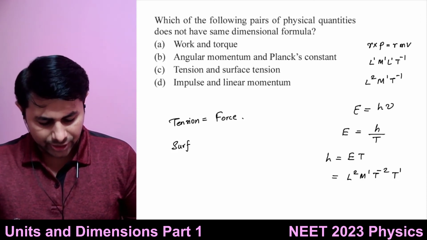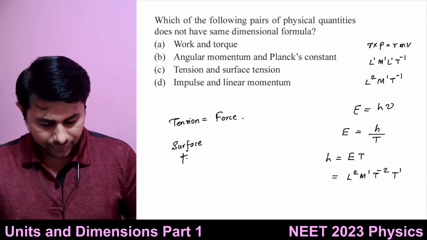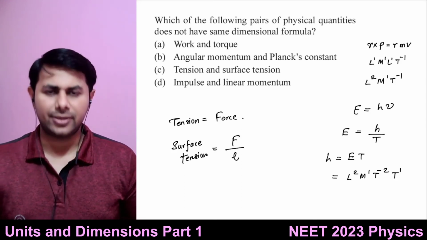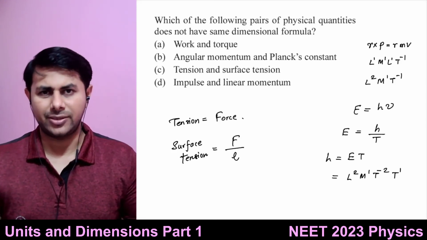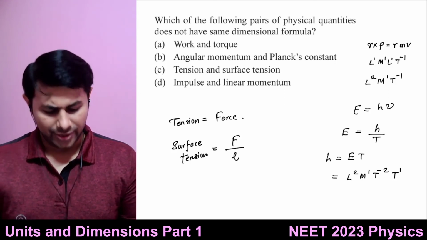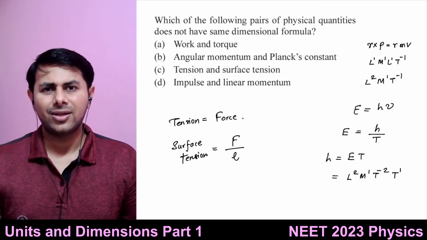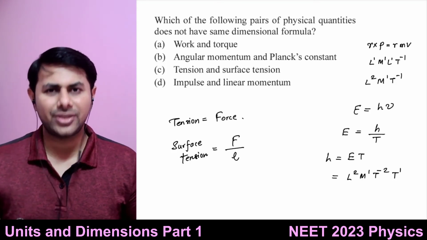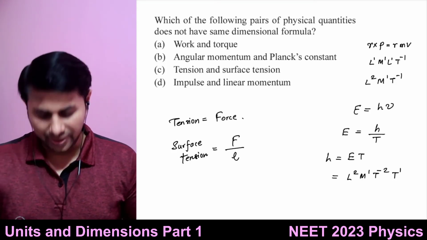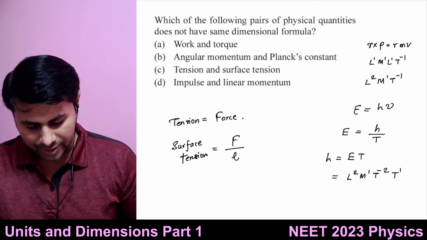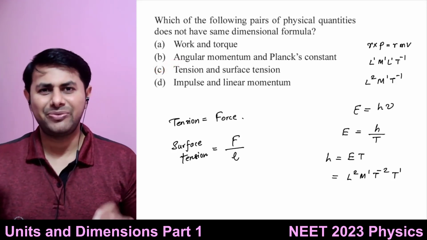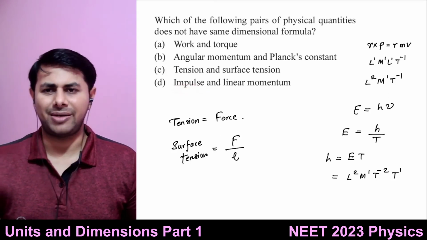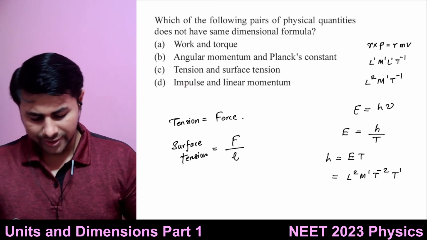Surface tension is the force acting per unit length of a free liquid surface. So definitely one is force, the other one is force upon length. So they can't have the same dimensions, they can't have the same units. So this is the answer. And the last one we don't need to check. It's impulse and linear momentum, they have the same dimensions. So, got this?